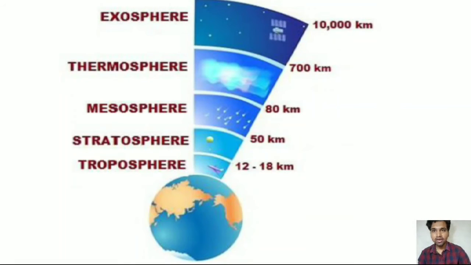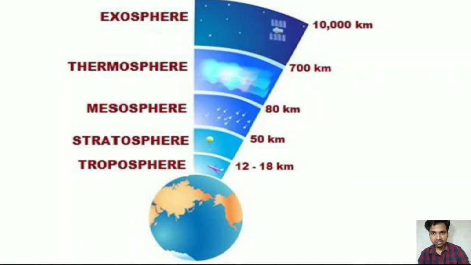Dear friends, here is the figure, and with the help of the figure we may find some other basic information. The extent of the troposphere is approximately 12 to 18 km from the Earth's surface, and here in the upper part of this troposphere, aeroplanes fly, and various climate incidents such as clouding, rain and other natural activities occur.